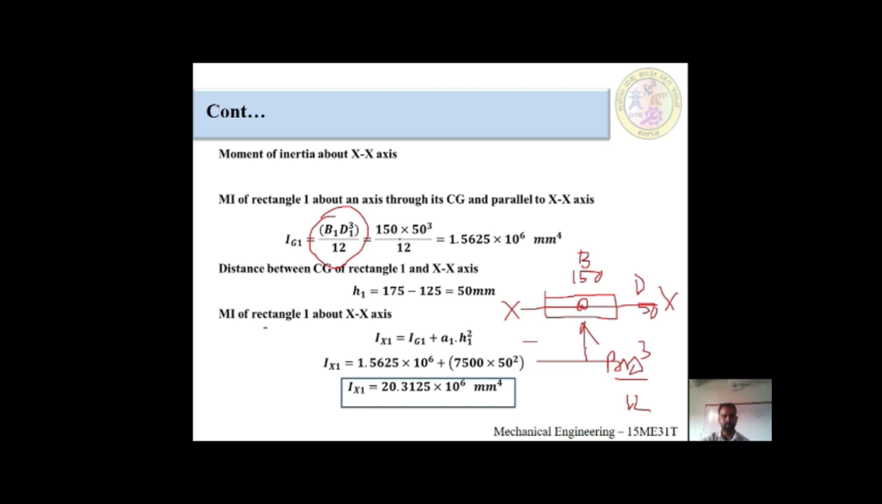B D cube divided by 12. B is how much? 150, into D, which is 50. 150 into 50 cube divided by 12. After putting the values in the calculator, you will get 1.5625 into 10 raised to 6 millimeter raised to 4. Millimeter raised to 4 is the unit of moment of inertia. After calculating this, how do we find the h value?